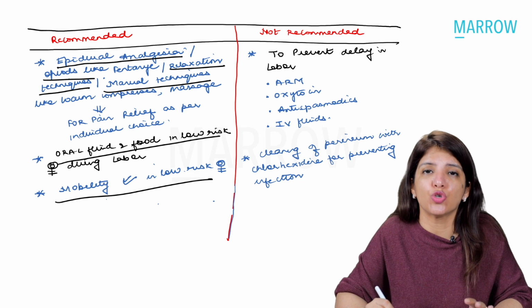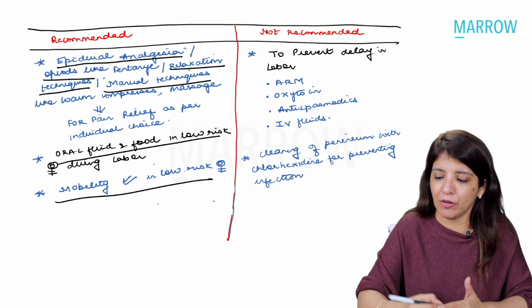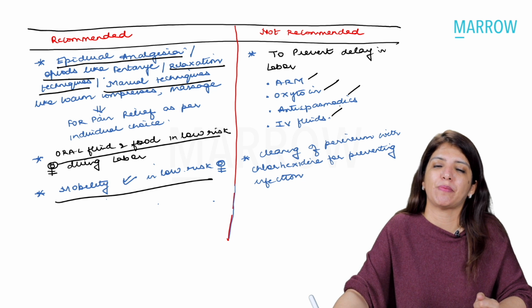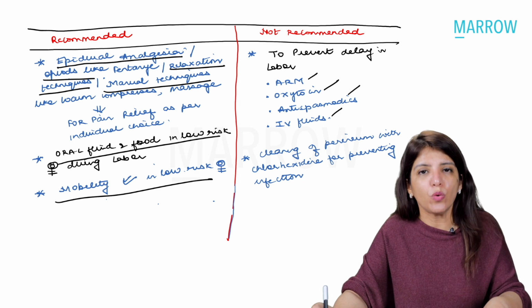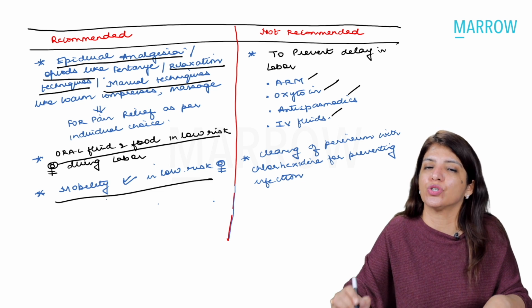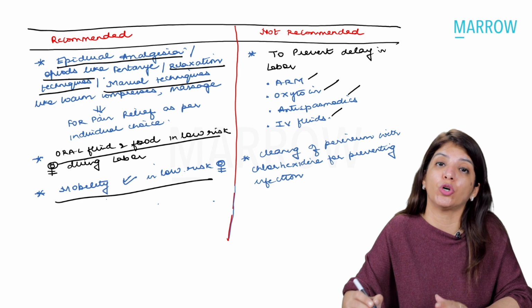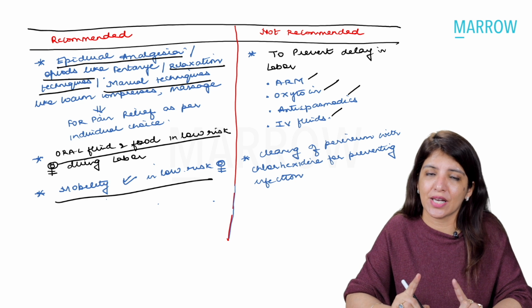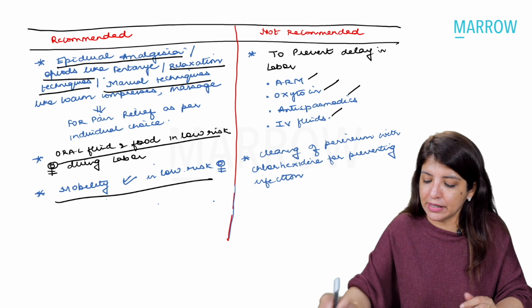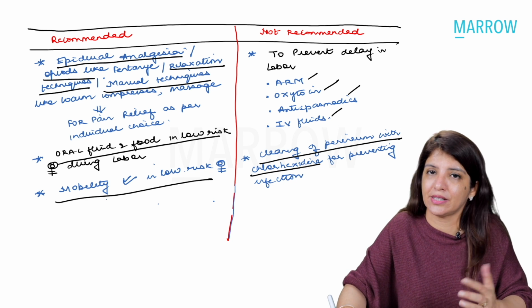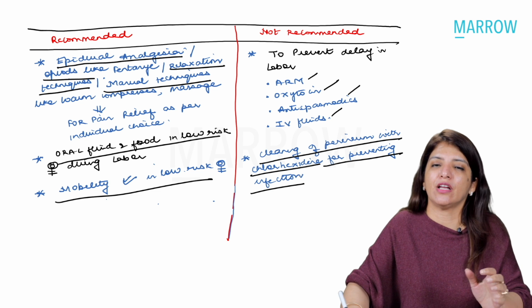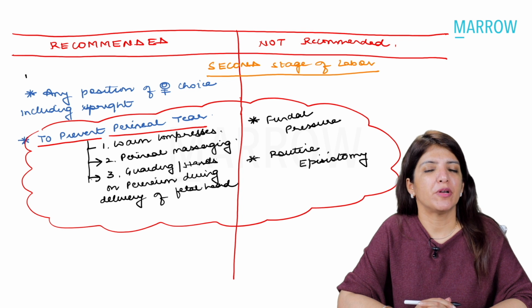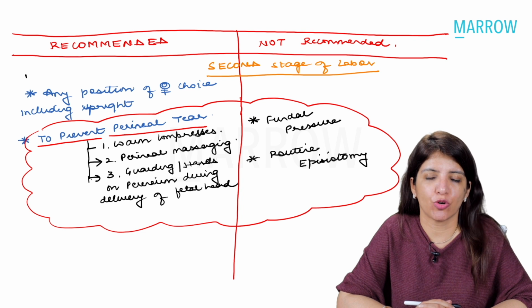Now, just because you want to prevent a delay in labor, you are not going to do ARM, you are not going to give oxytocin, antispasmodics or IV fluid. You are going to do ARM and oxytocin only when indicated, not because you want to prevent a delay in labor. Similarly, WHO says that at the time of labor, cleaning of perineum with chlorhexidine, that is betadine, for preventing infection is not recommended.